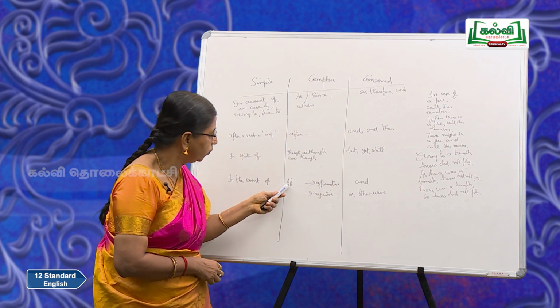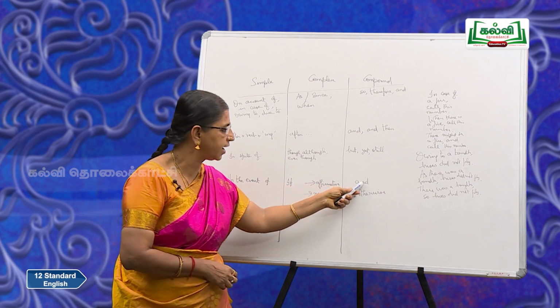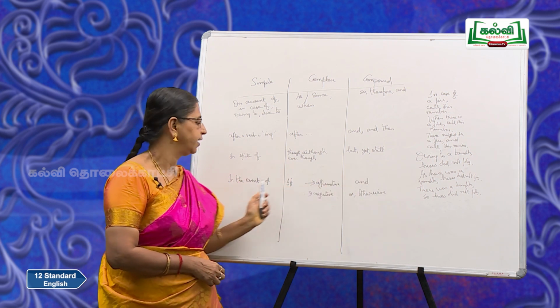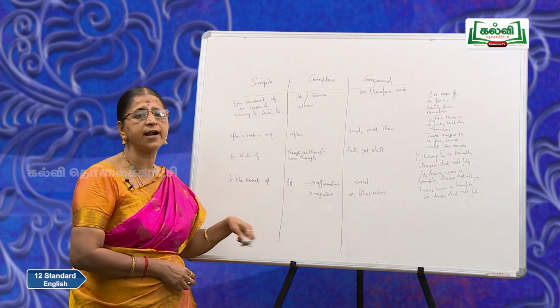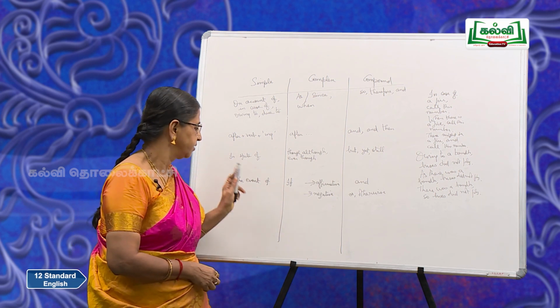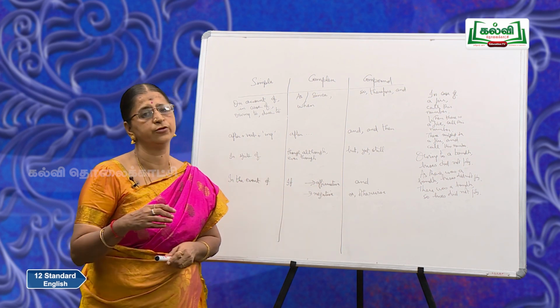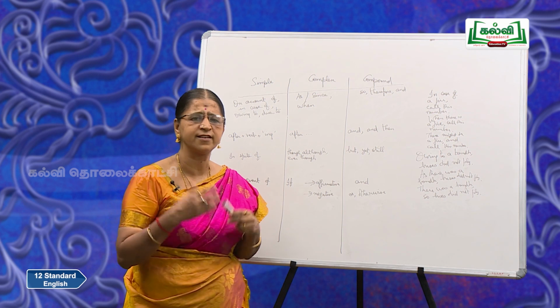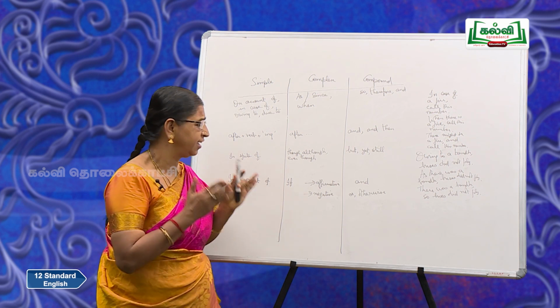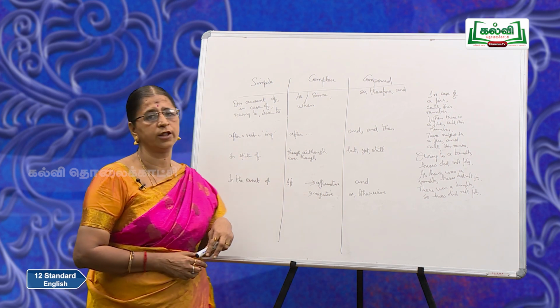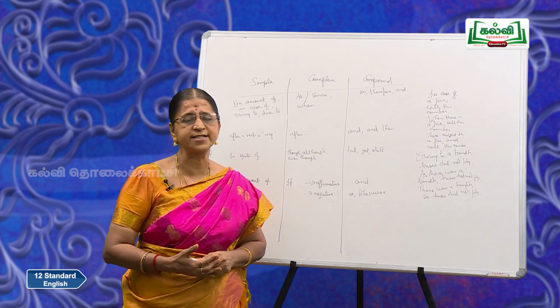Then, if you work hard, you will pass. Work hard and you will pass. Okay. In the event of you are working hard, you will pass. So, simple, complex and compound. Using these terms and clues, you should be able to transform the sentences very easily and very effectively. So, please learn all these and I will give you more sample sentences.